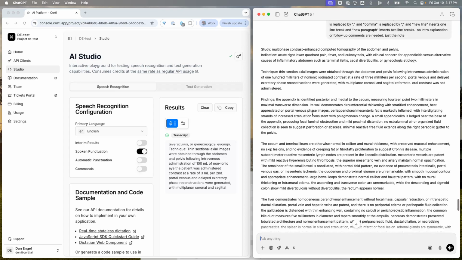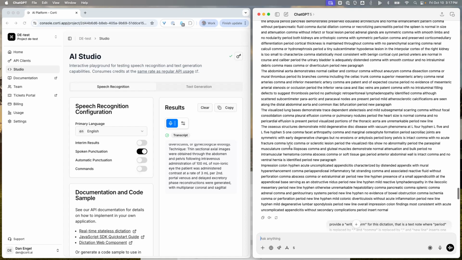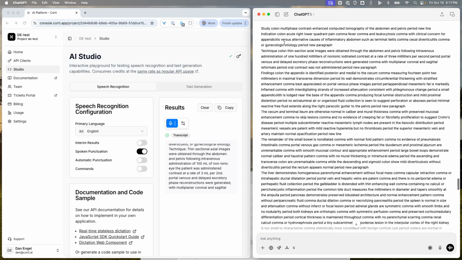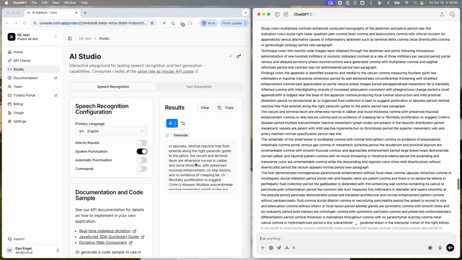Then I tried to have ChatGPT read aloud this dictation, but she was doing a pretty terrible job. None of the medical words and complex radiology terms were being verbalized correctly, so I dictated it myself. I used the dictation speech recognition tool in AI Studio to dictate this whole giant long medical report, and of course, just playing a radiologist on TV.